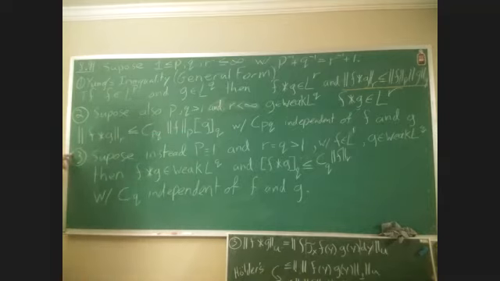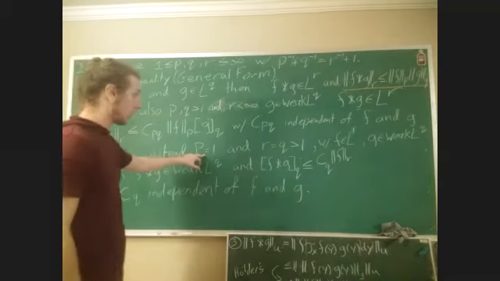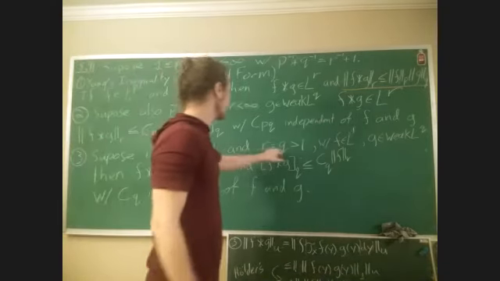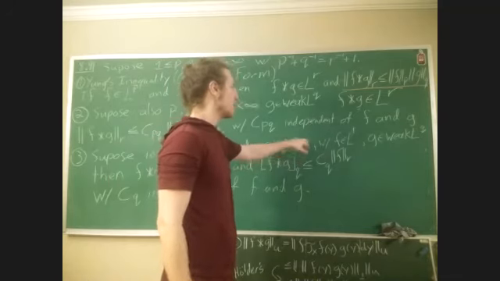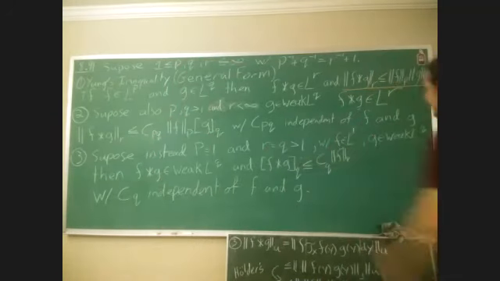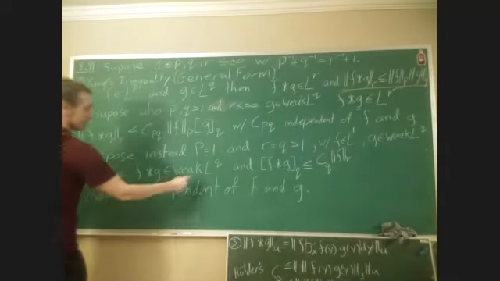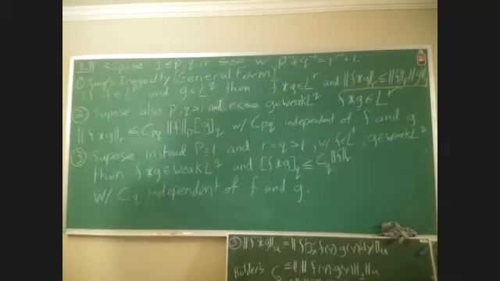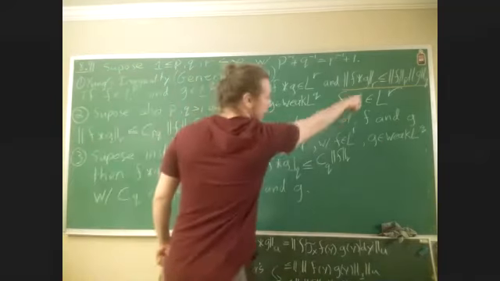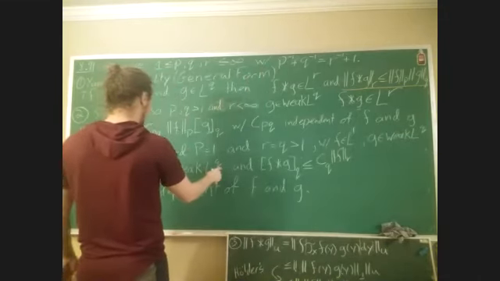For 3, we're going to get something similar. Instead of having P be greater than 1, we're going to make P equal 1, and we're going to make R and Q equal and greater than 1. Then, if F lives in L1, so LP for P equals 1, and G lives in weak LQ, then the convolution still lives in weak LQ. And because Q is R, this is going to be the same thing as what we had before.